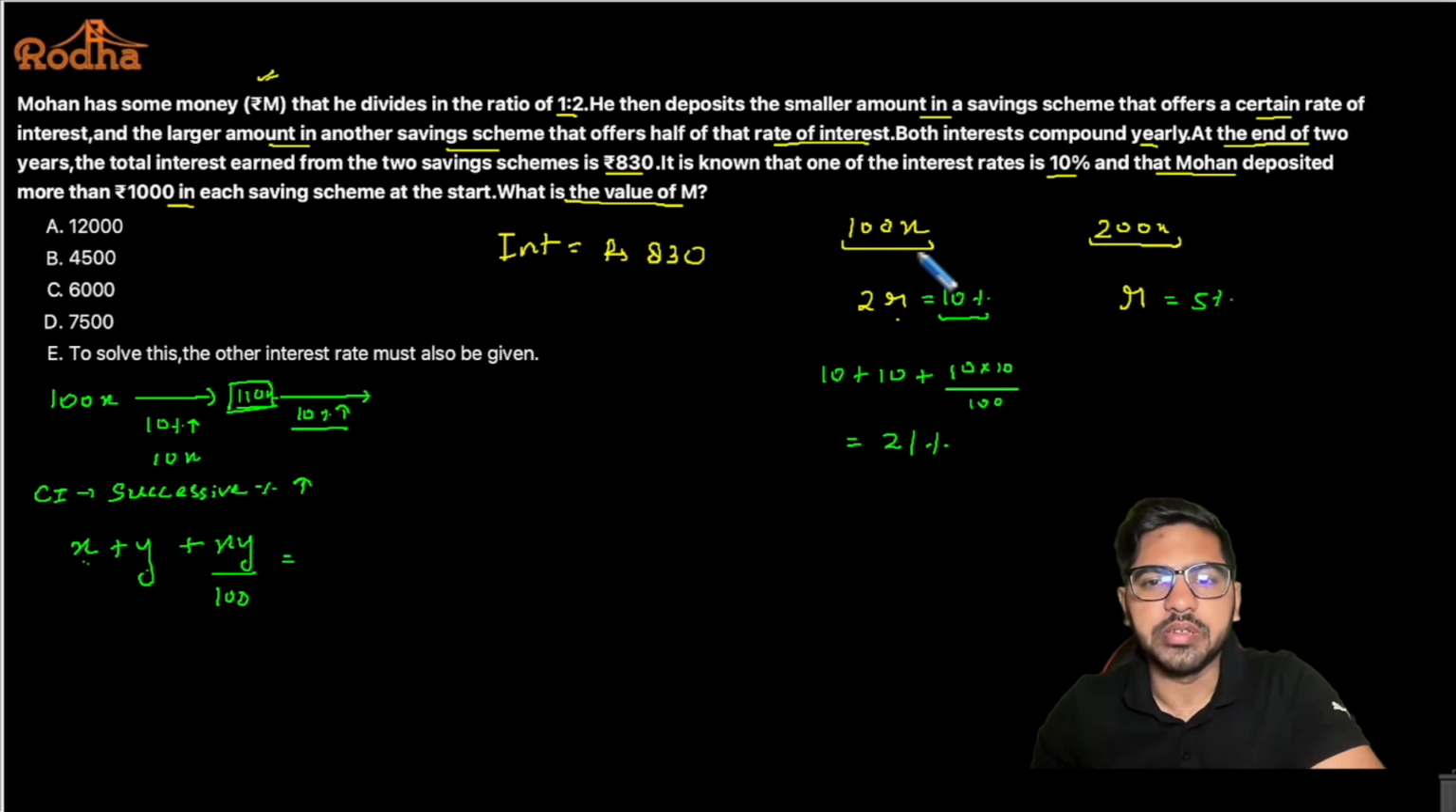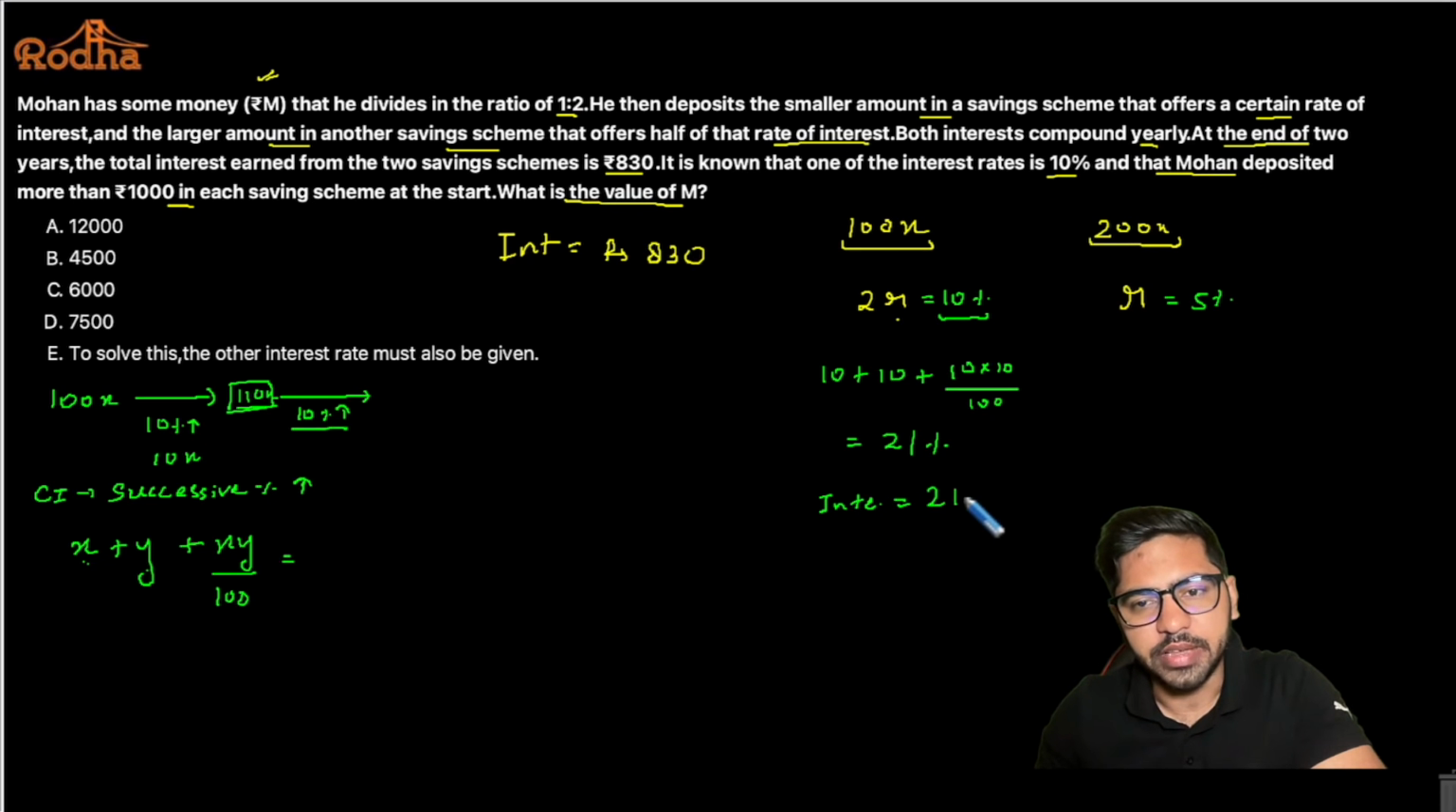Now 21% on 100x. So the interest earned will be how much? Interest earned will be 21x, right? Because I'm earning 21% on 100x, so 21% of 100x is basically 21x, right?